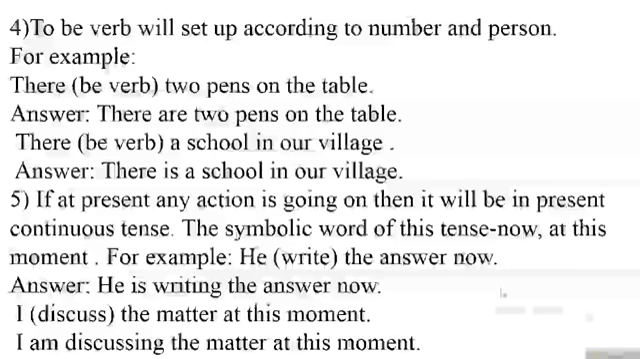Number 5 rule: if at present any action is going on, then it will be in present continuous tense. The symbolic words of this tense are now, at this moment. For example, he write the answer now. Answer: he is writing the answer now. I discuss the matter at this moment. I am discussing the matter at this moment.